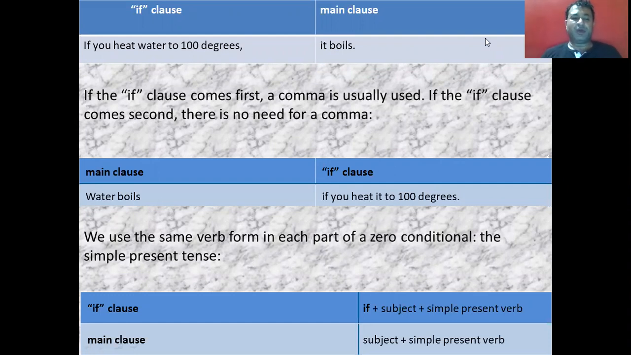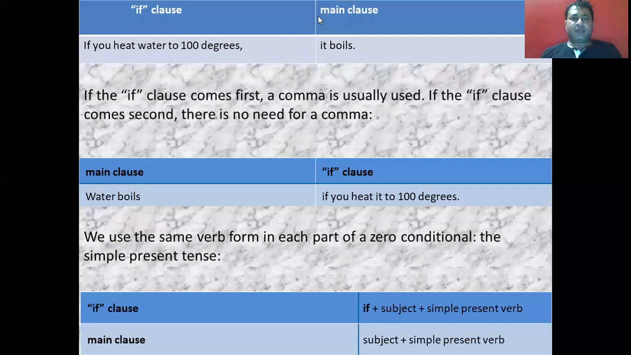That is the simple present tense. That is the first form. In the if clause, there is if plus subject plus simple present verb. And in the main clause, there is subject plus simple present verb. So in both parts of the zero conditional, the same verb form is used.